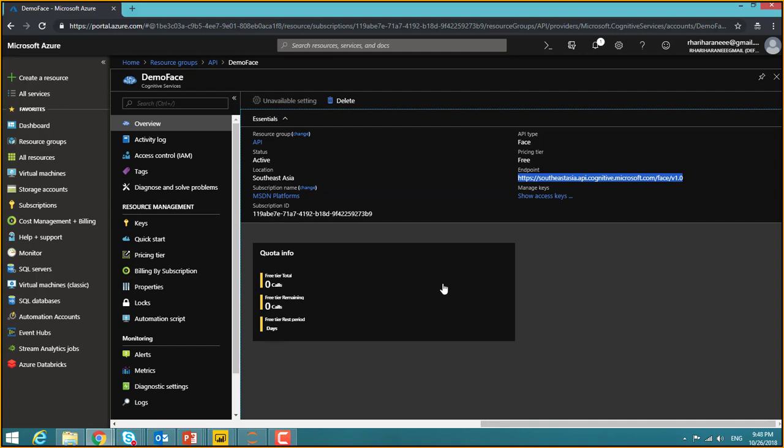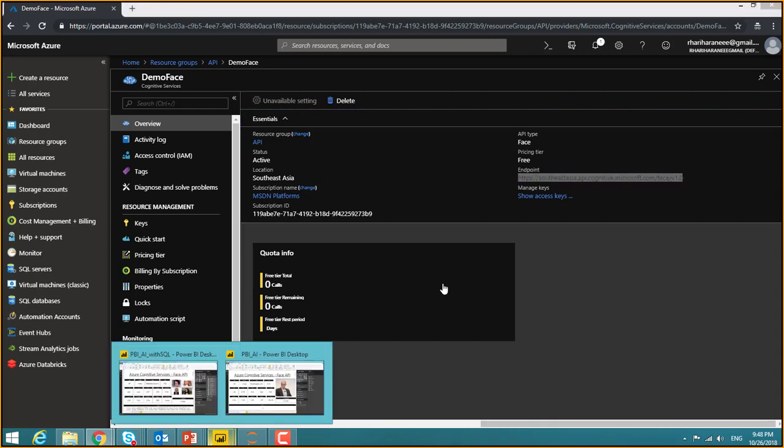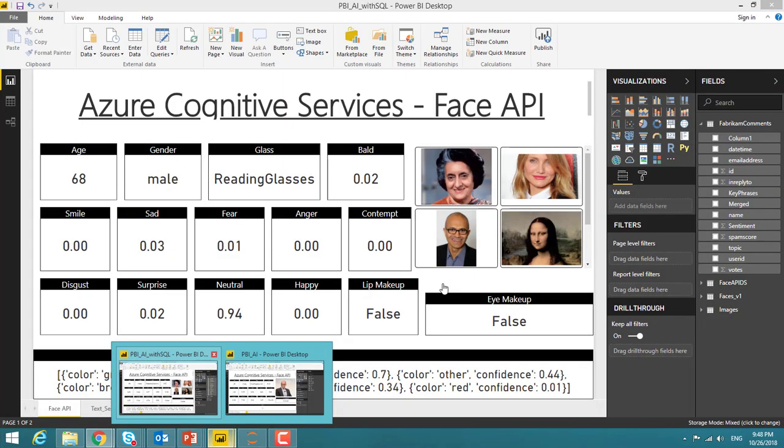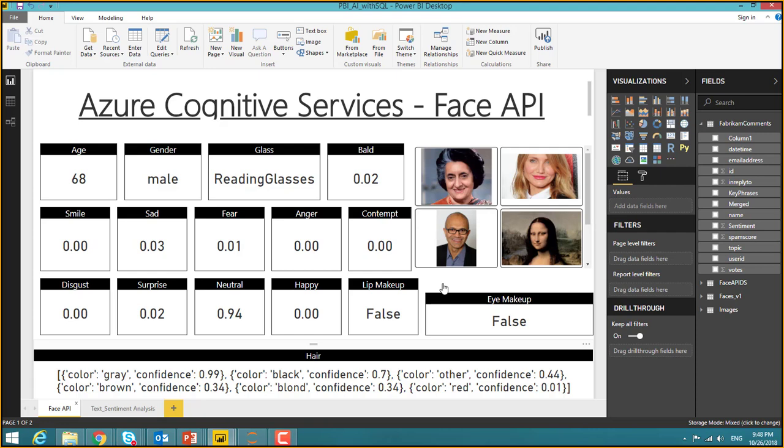So you make use of the Azure APIs, cognitive services, and then your Power BI Python is actually reading that data, extracting it, and you have used that as a data set to massage some information in Power BI, and you see the output. You have done some magic here, really very easy. Now, let's jump on to the second demo.